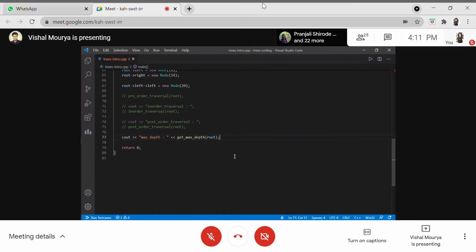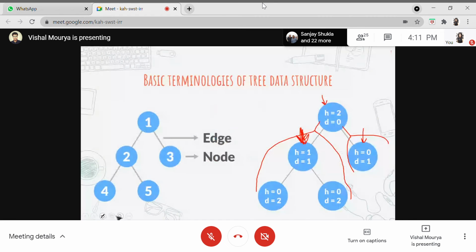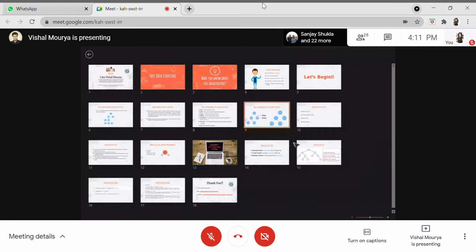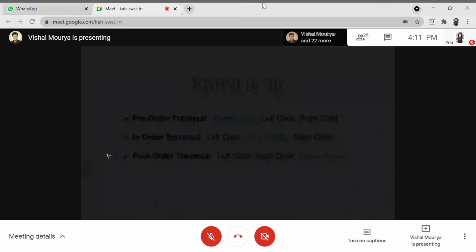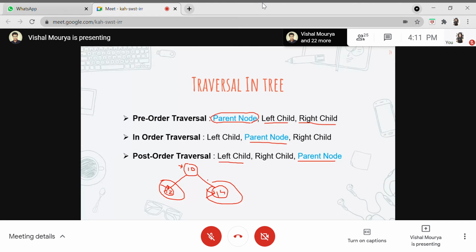So the tree I have built is this tree, the basic tree which we initially built. What I have done now is add one more left node here and give it a value of 20. So this is the tree we will be working on.